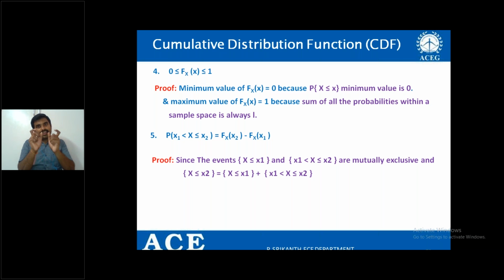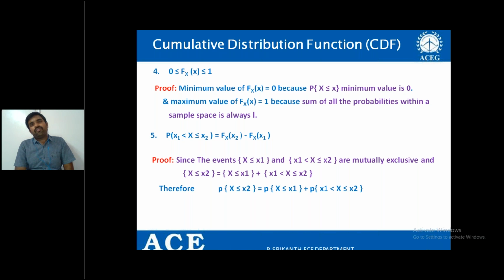At the same time, if I take X less than or equal to x2, it will be the sum of these two mutually exclusive events, that is X less than or equal to x1 and x1 less than X less than or equal to x2.